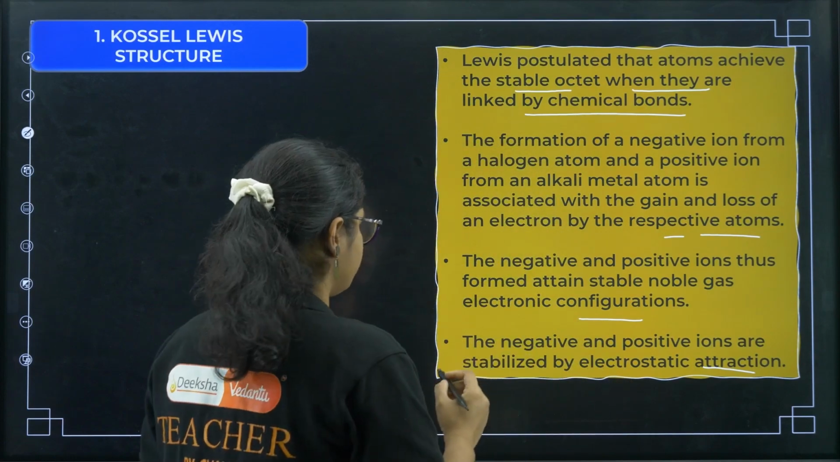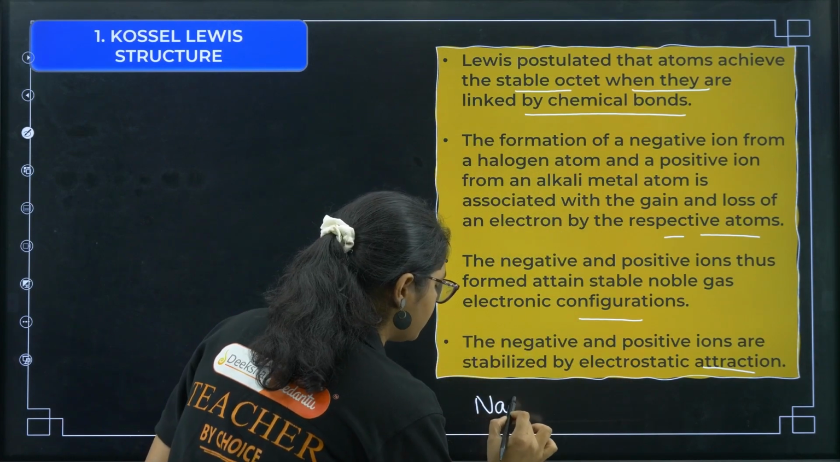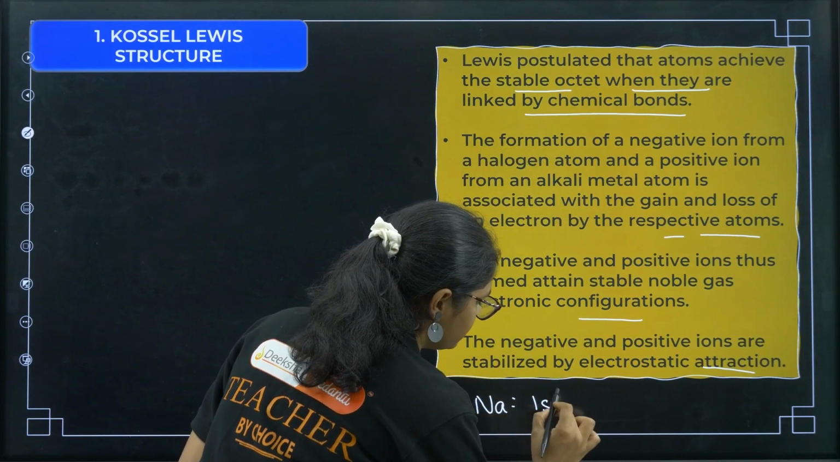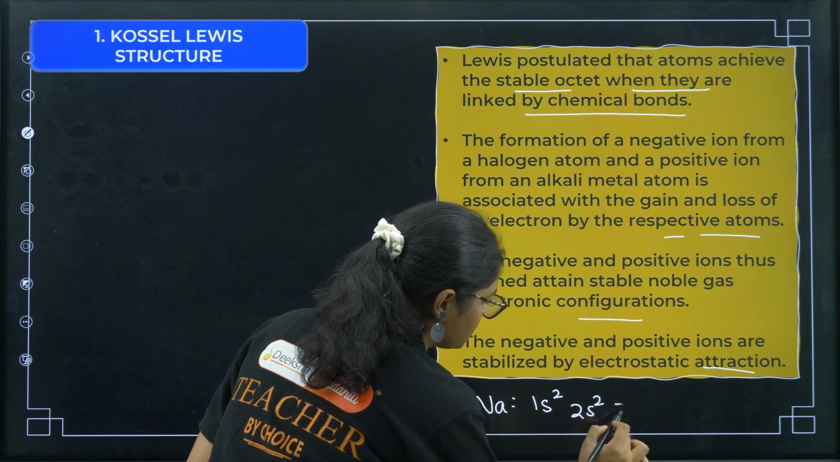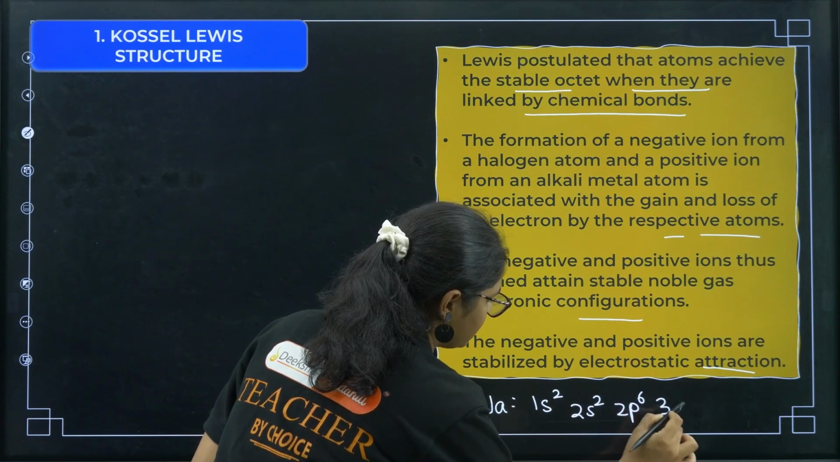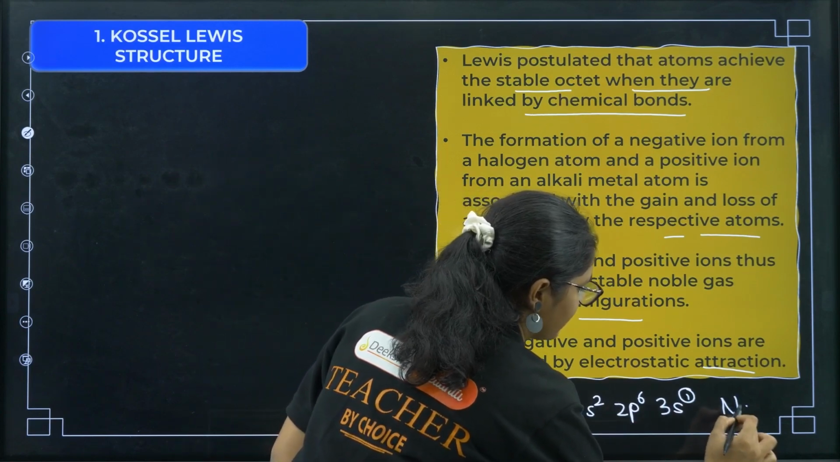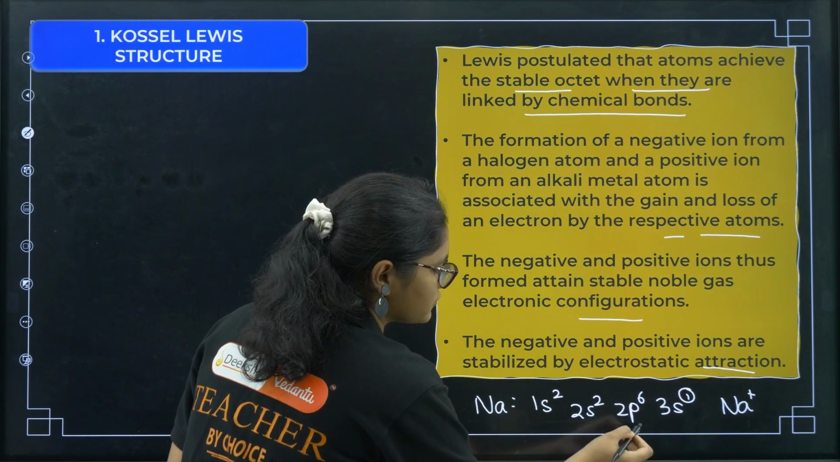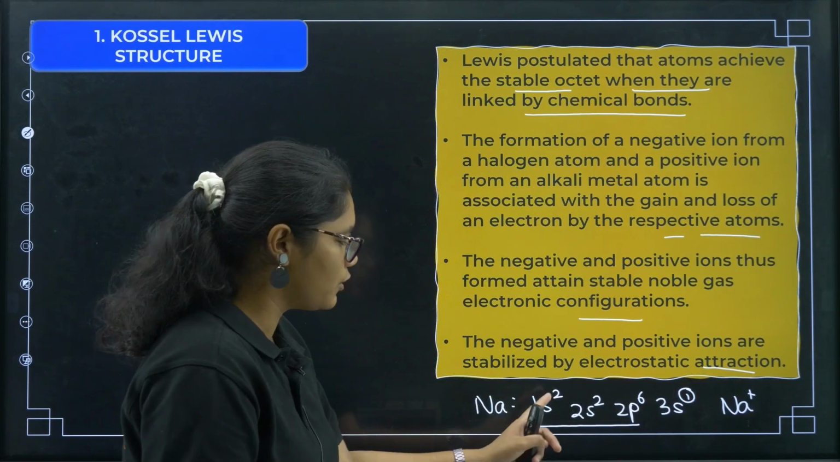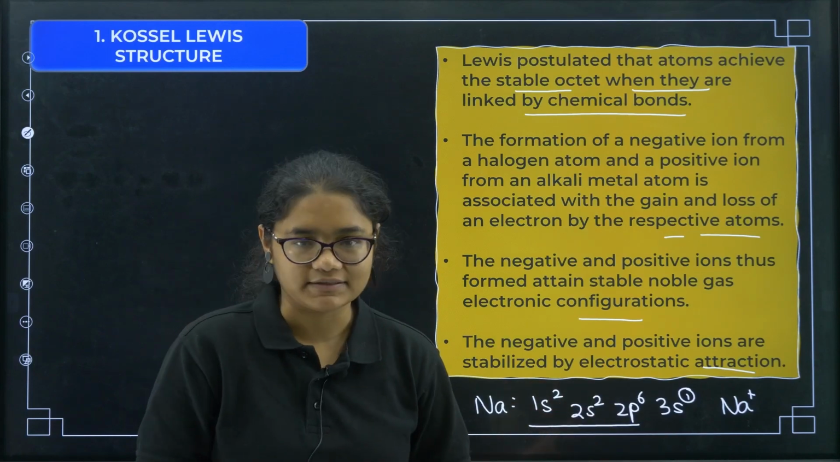What is the electronic configuration of sodium? Sodium electronic configuration is 1s2 2s2, 2p6 and 3s1. So sodium loses this one electron to get Na plus. And why does it do that? So that it gains a stable configuration of 8 electrons in the valence shell.